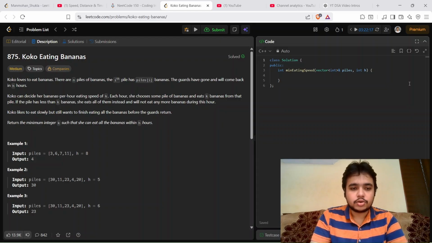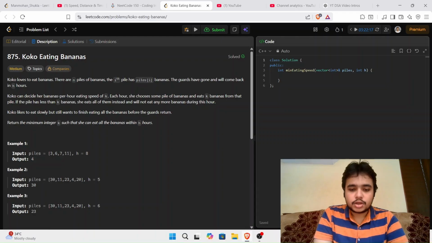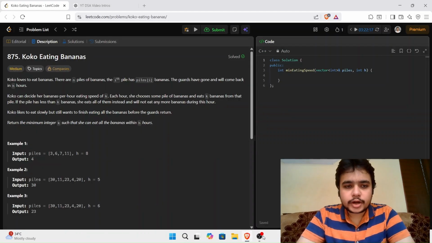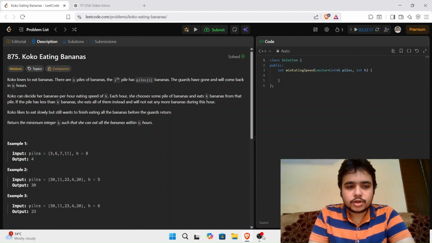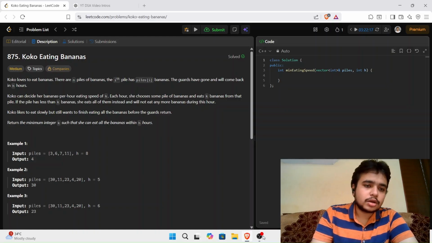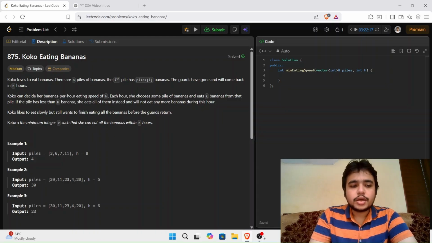For this, we have to decide the range of the speed. The range starts from 1, and the maximum eating speed should be the largest element in the array. As in example 1, piles are 3, 6, 7, 11. The smallest speed is 1 and the maximum speed is 11.